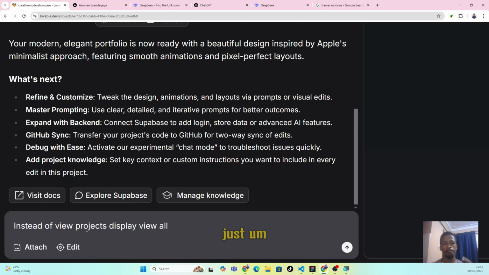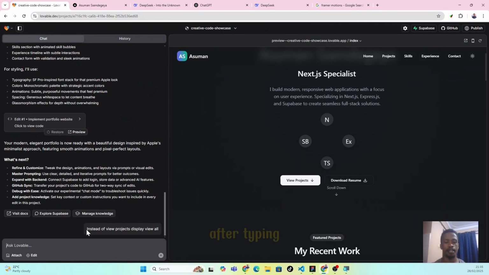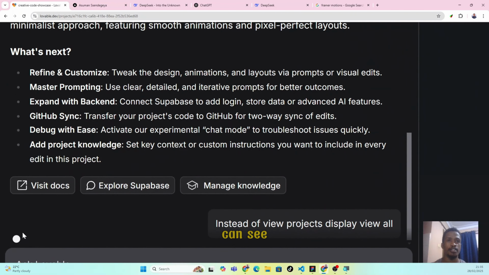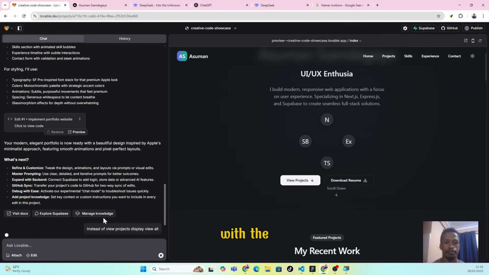This is just an example. So you can just play around and get what you want. After typing, you press enter, and as you can see here, Lovable is trying to come up with the new design.